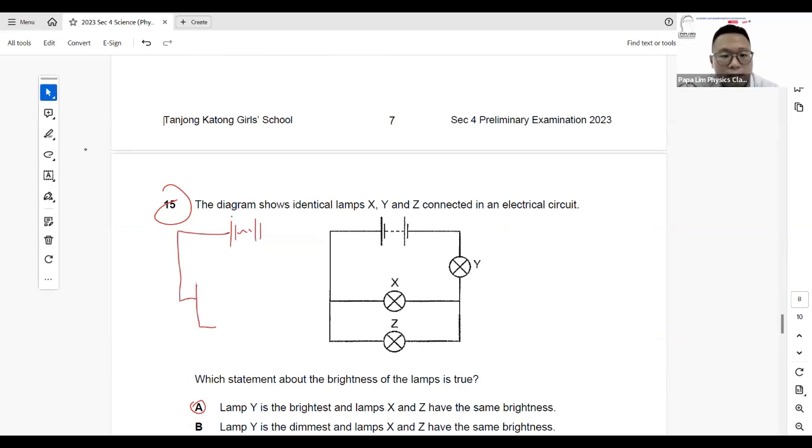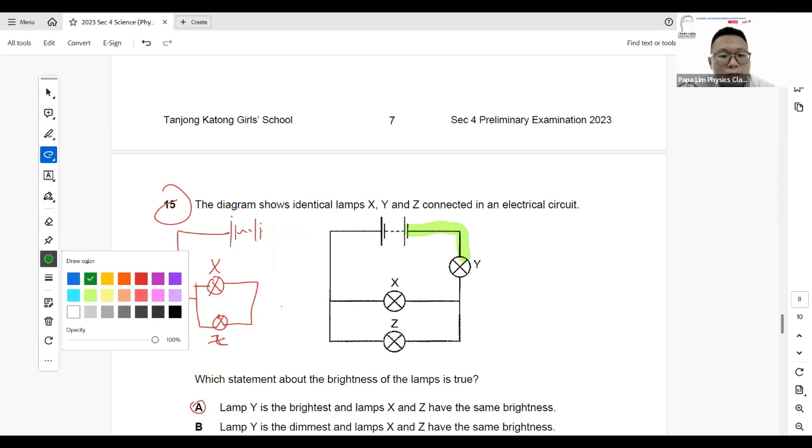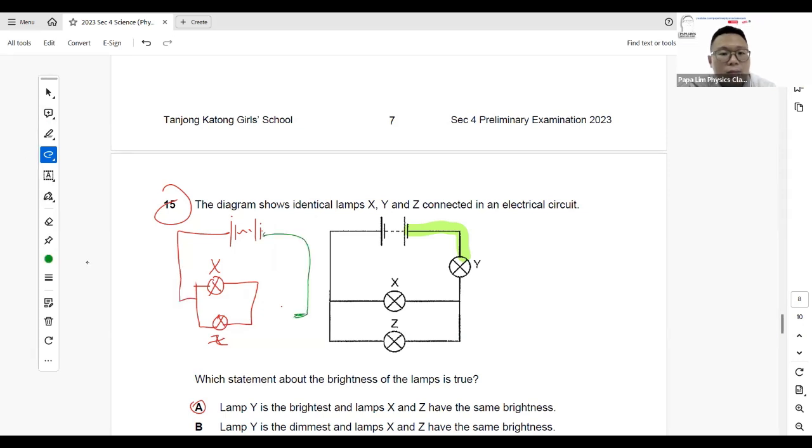Okay, so in this case, I still have bulbs X and Z here. Now what I do is I extend this wire, I make it longer, so the wire now will be here. Okay, so this is the wire I'm looking at. Then after that, I have my bulb Y here, and the rest of the wire is here. So if you redraw the circuit this way, you'll find that bulbs X and Z are in parallel, and both of them are in series with Y.